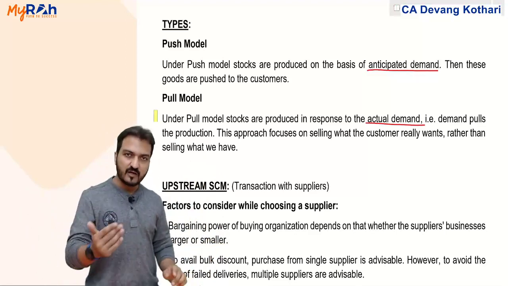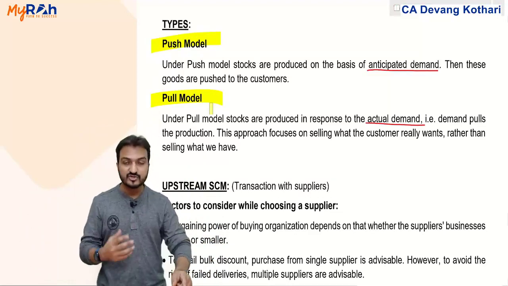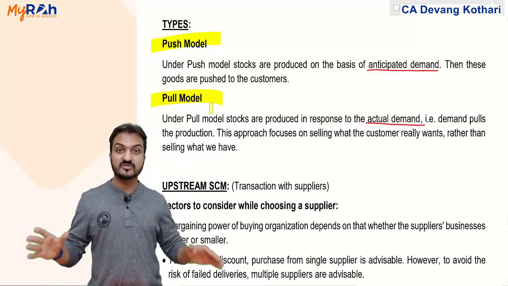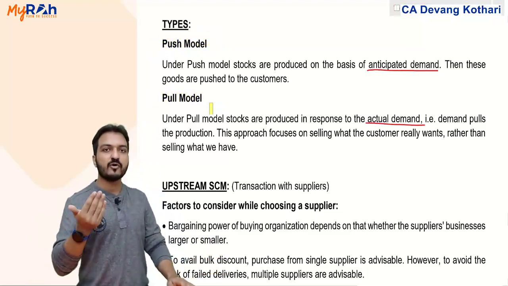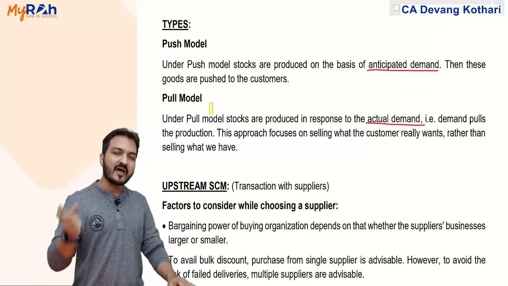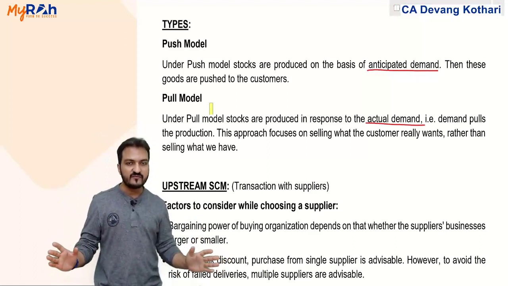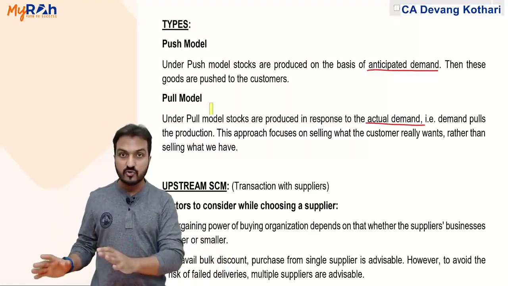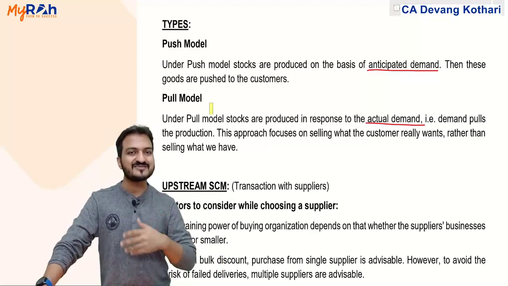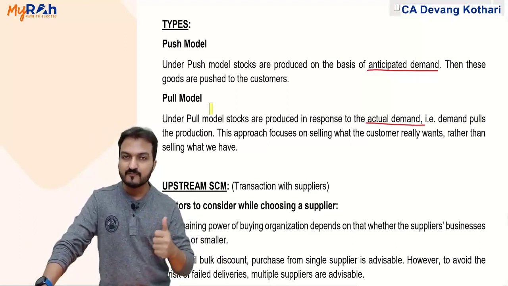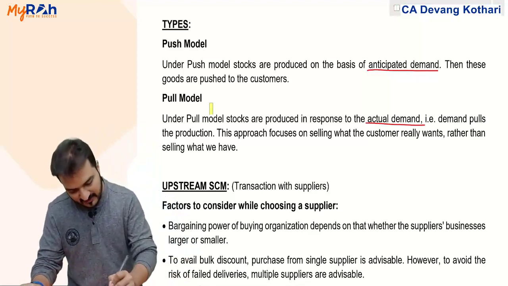So you can suggest to the company that instead of push model, they can switch over to pull model, in which you will not just do production because you have the capacity. You will do production only after you receive orders from the customer. Only based on actual demand you do production. Let the capacity remain underutilized. Even if the capacity remains unutilized, it is okay. It is still better than having excess inventory, better than having your products become obsolete and outdated. Done. That can be your recommendation or suggestion in certain case studies. So I'll just write that here.